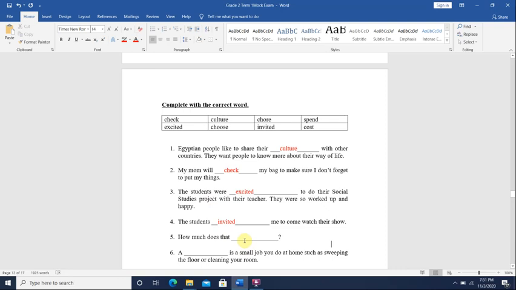Number 5, how much is, you want to know the number. So that would be, how much does that cost?